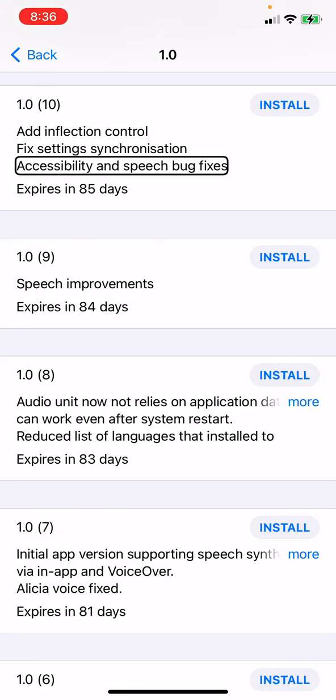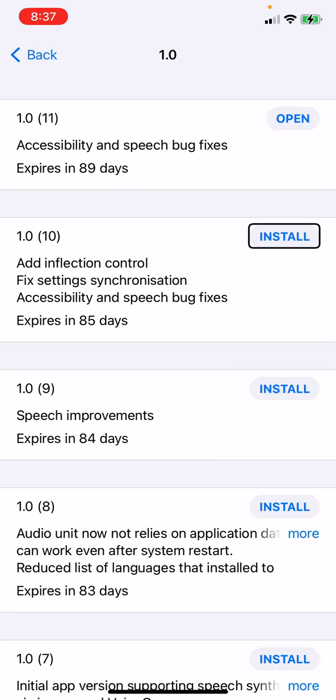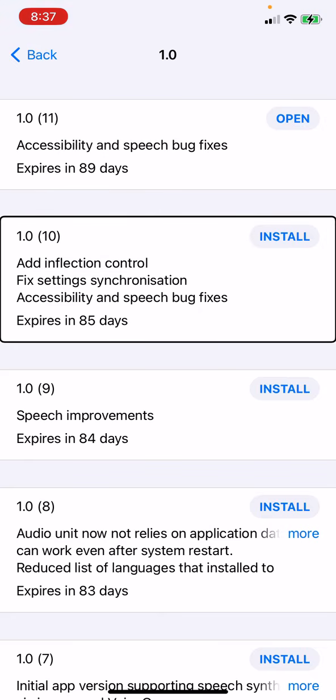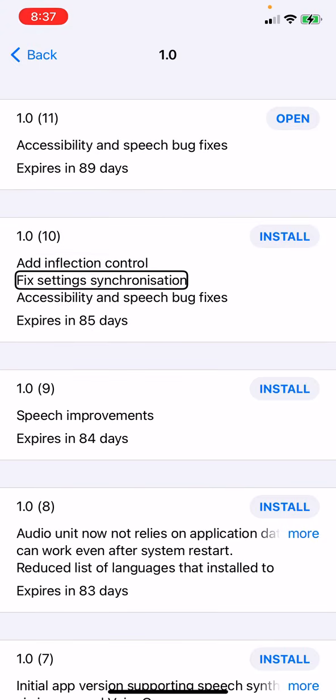Now we're going to go to 1.0-10. Fix settings synchronization, add inflection control. Okay, went back to the earpiece, but that's okay. I'm going to open notes to show you something. 1.0-10 adds inflection control and fixes settings sync.